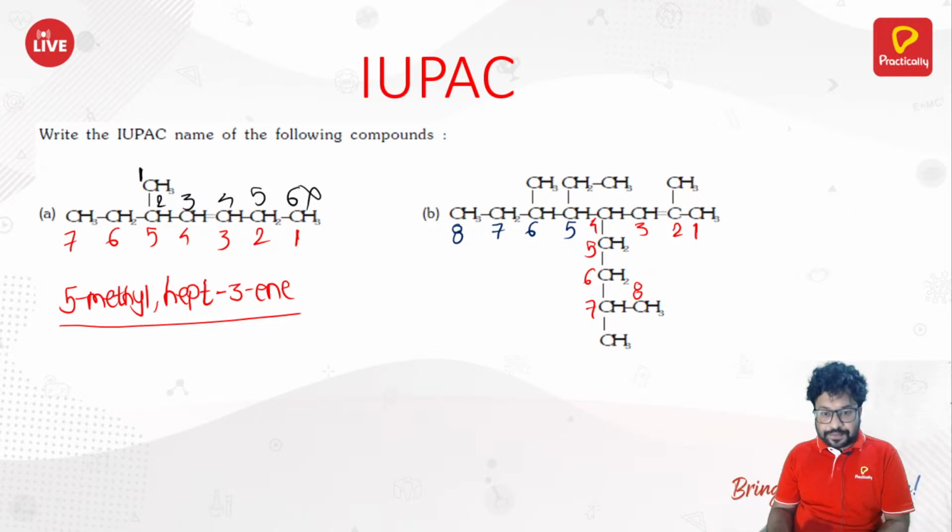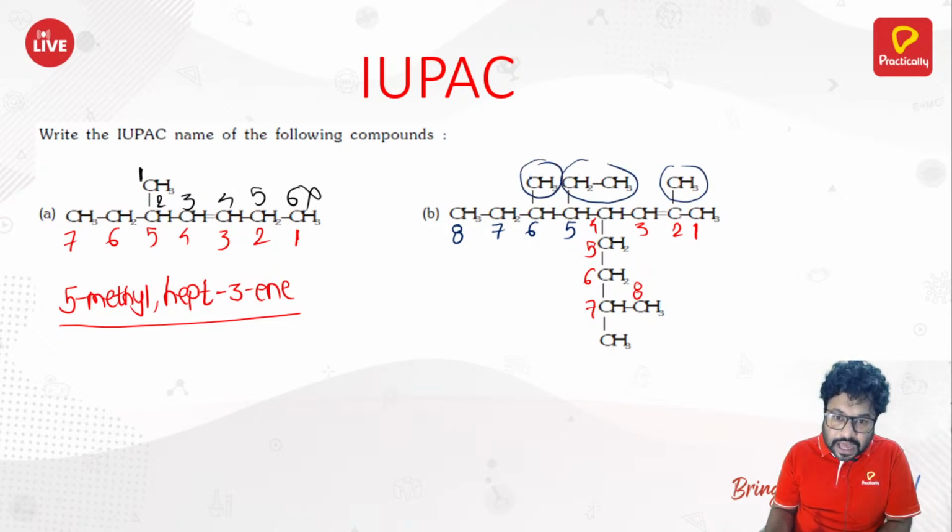But if you go straight, you get so many branches. You get this methyl, this methyl, this ethyl, and this whole part is also a substituent. So you basically get 4 substituents.